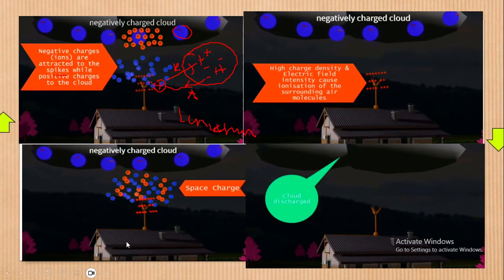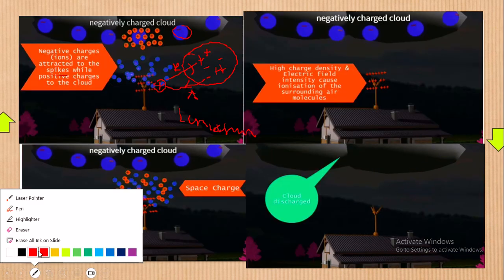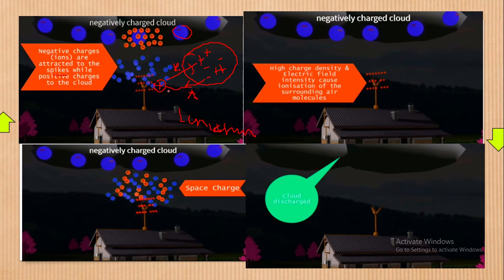Let's get there still. Now what does it mean? It means that we are on the step of ionization. So in this process, the negative charges from the air are attracted near. These you are seeing in blue are negative charges. Meanwhile, what you are seeing here are the positive charges. They attract the negative charges from the nearby air, and they will repel the fellow positives. Now you see the positive charge entering the cloud? Yes, these positives will go there.